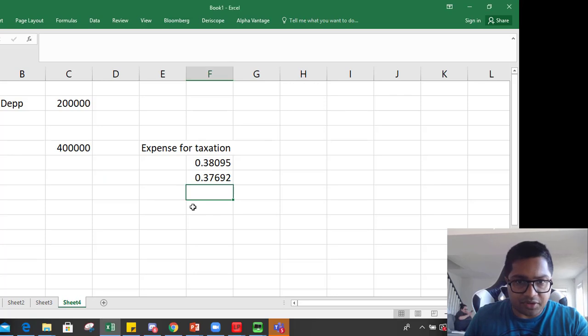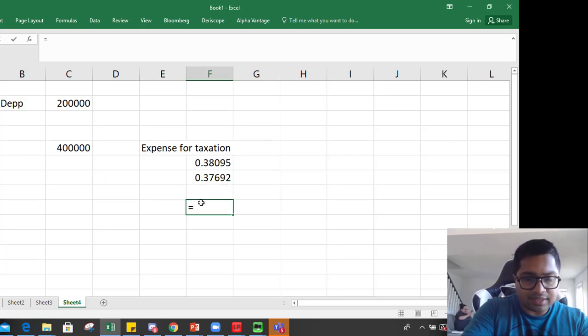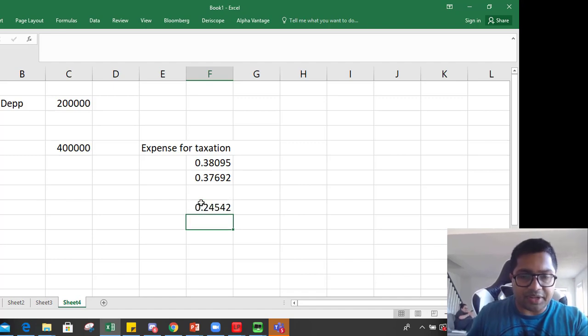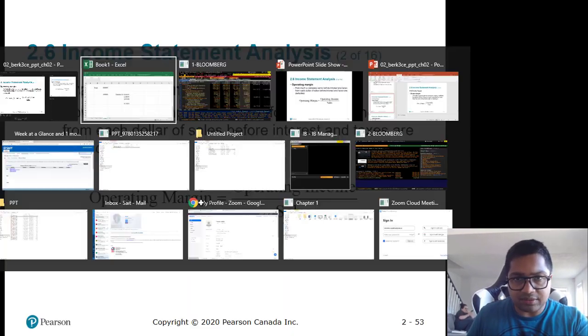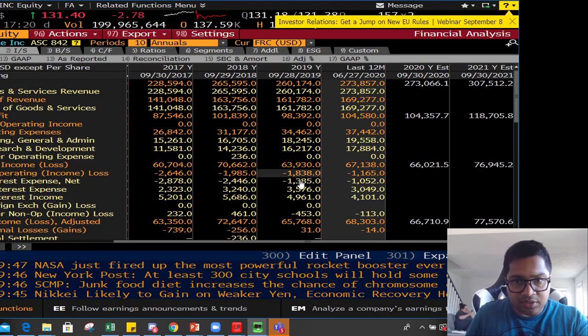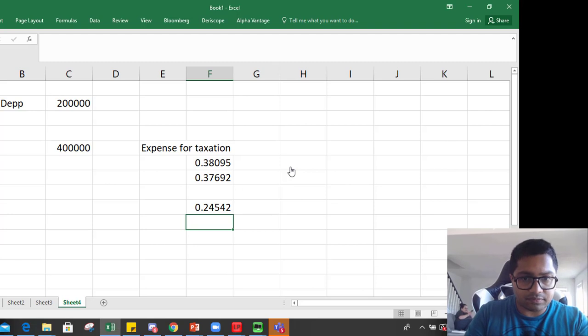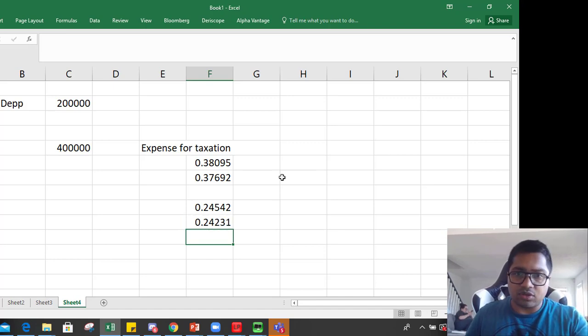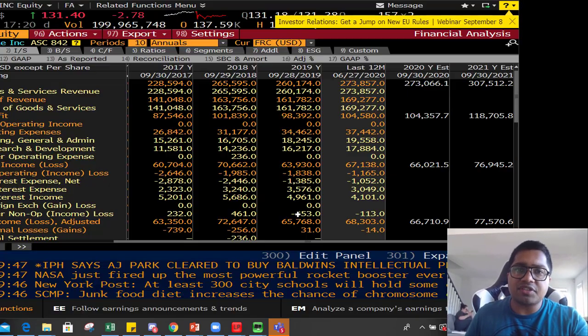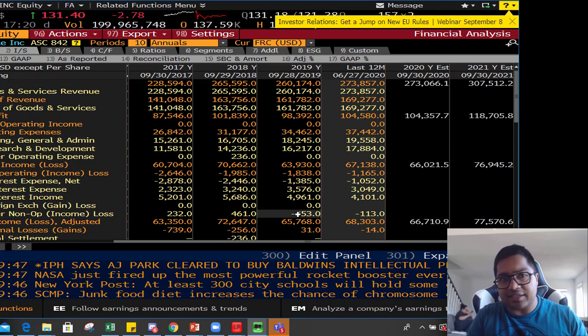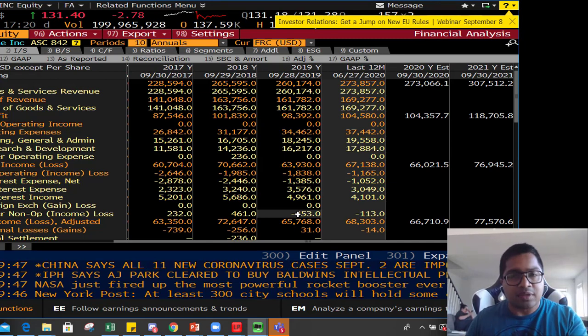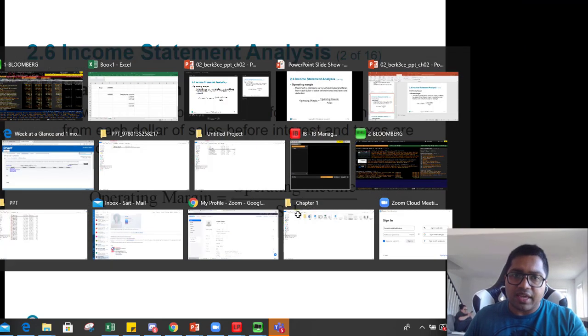So this year, 67 over 273, 24% operating margin, and last year it was 63 over 260. So it's almost the same. So the efficiency of managing total cost, direct and indirect, is relatively the same for Apple. Nothing has changed in terms of efficiency.